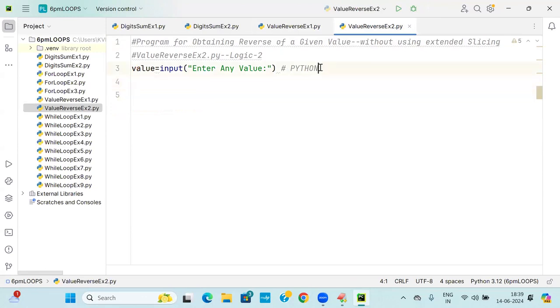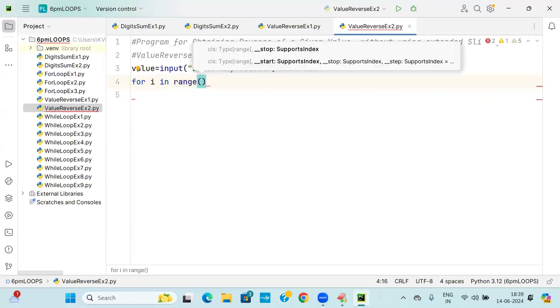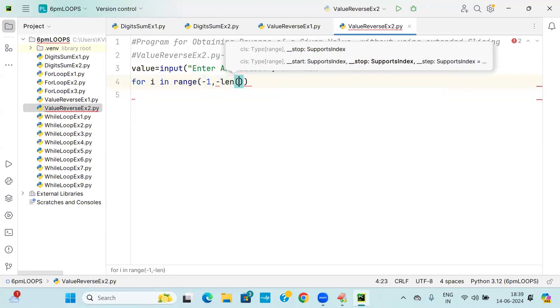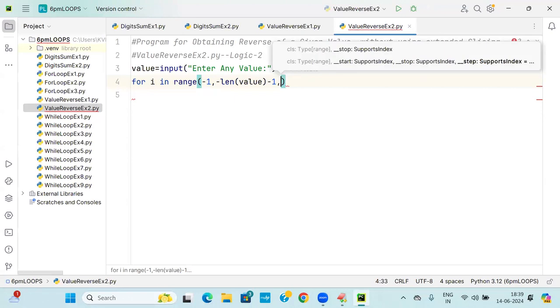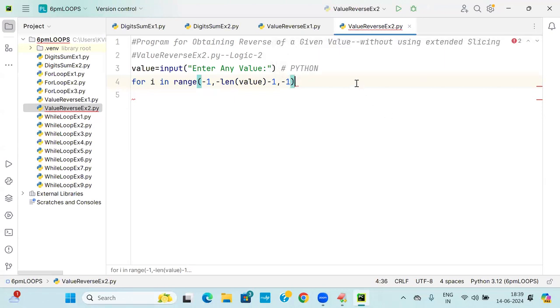Now how am I using it? Try to trace it from the reversed side. How do I do that? For i in range of minus 1, comma, minus len of value minus 1, comma minus 1.